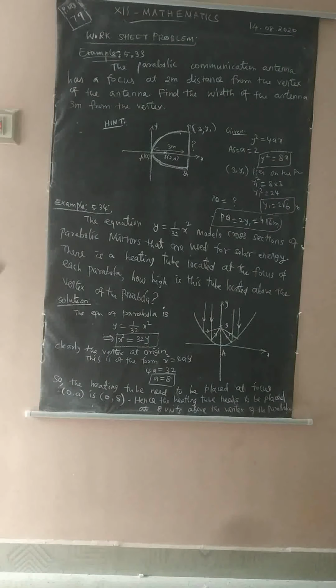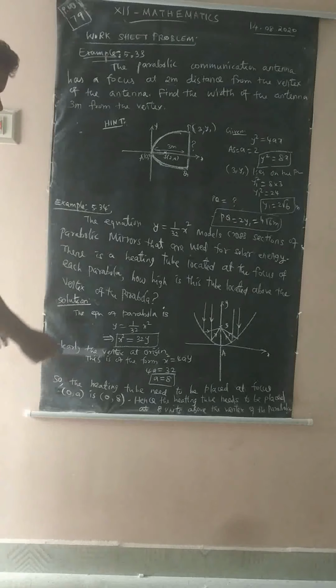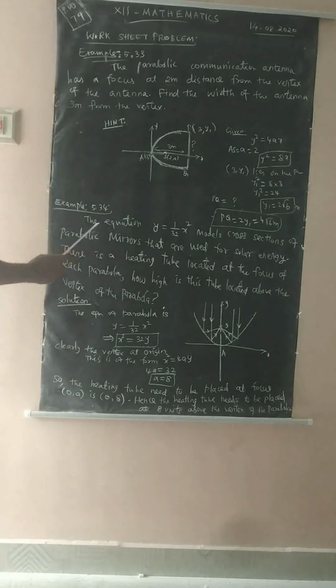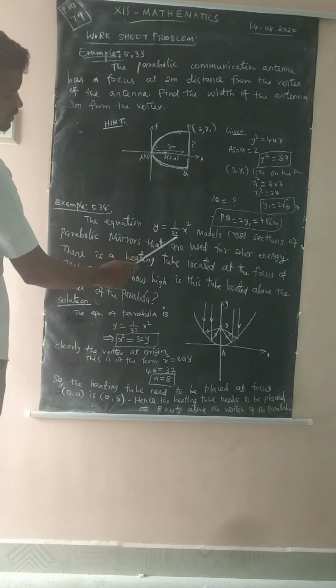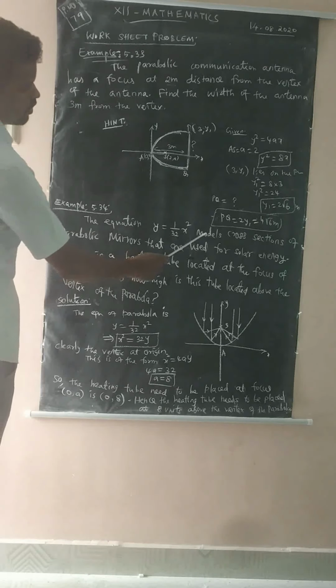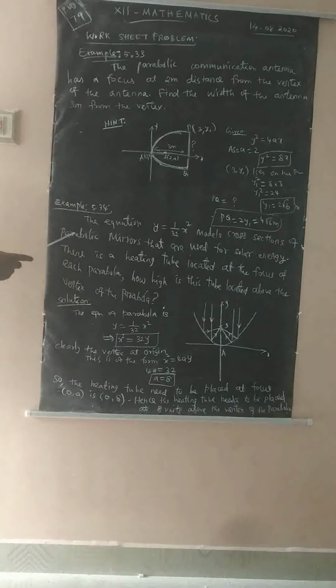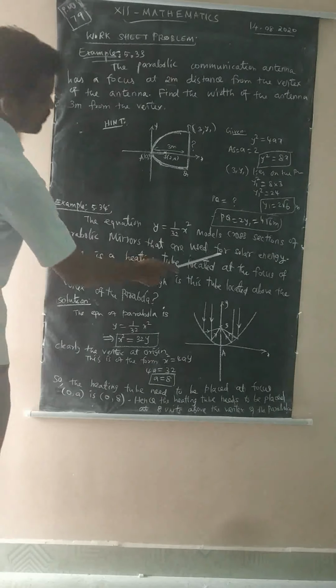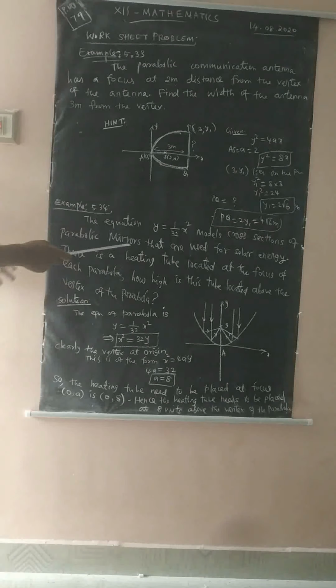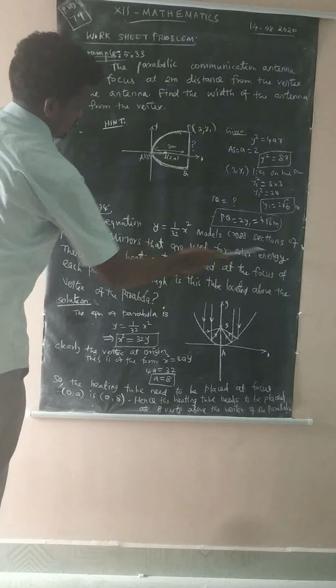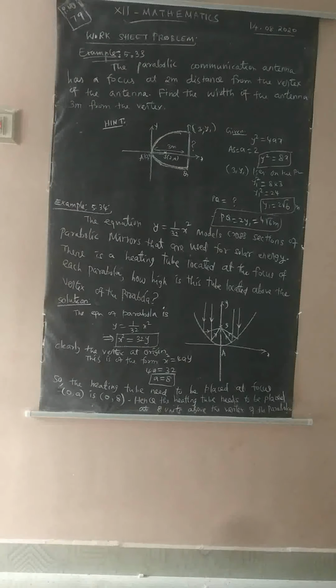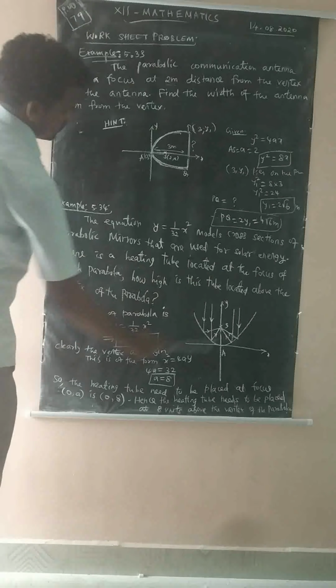That's a worksheet problem. Okay, example 5.34. The equation y equal to 1 by 32 x square models the cross section of parabolic mirrors that are used for solar energy. There is a heating tube located at the focus of each parabola.